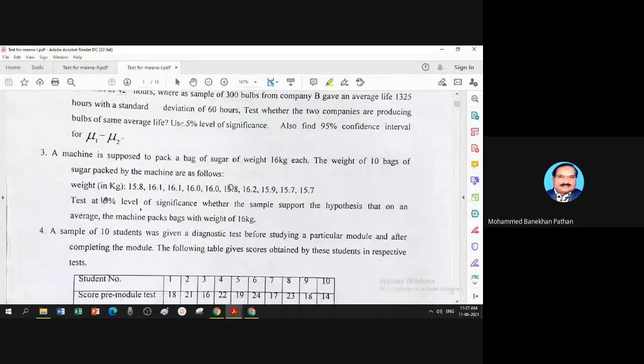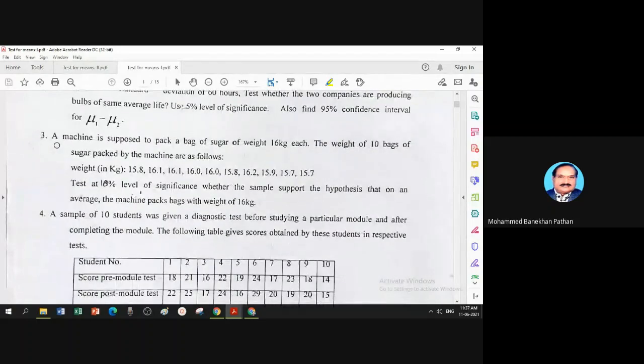Now you can see question number 3. A machine is supposed to pack a bag of sugar of weight 16 kg each. The weights of 10 bags of sugar packed by the machine are as follows.